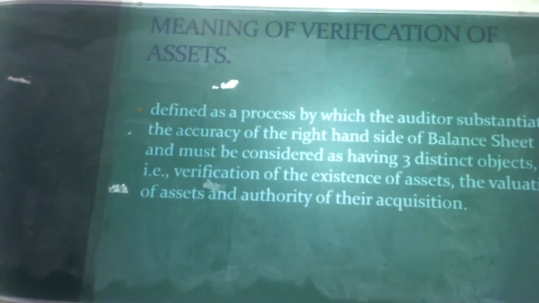Verification is defined as a process by which the auditor substantiates the accuracy of the right hand side of the balance sheet. It means the auditor verifies the right hand side of the balance sheet. We already know the right hand side of the balance sheet consists of all the assets of the company. Assets may be fixed assets or current assets. So it consists of three main distinct objects.